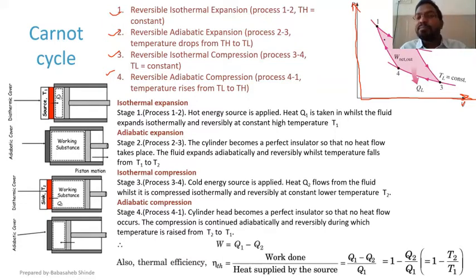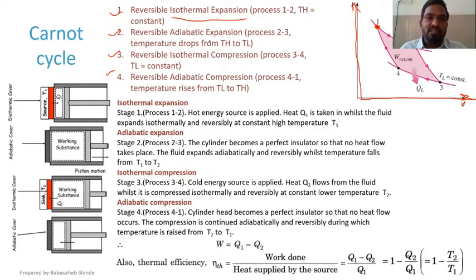So here the process begins over here. This is point number 1. So 1 to 2 is the first stage, 2 to 3 the second stage, 3 to 4 the third, and 4 to 1 the fourth stage. So this stage 1, that is 1 to 2, is a reversible isothermal expansion.